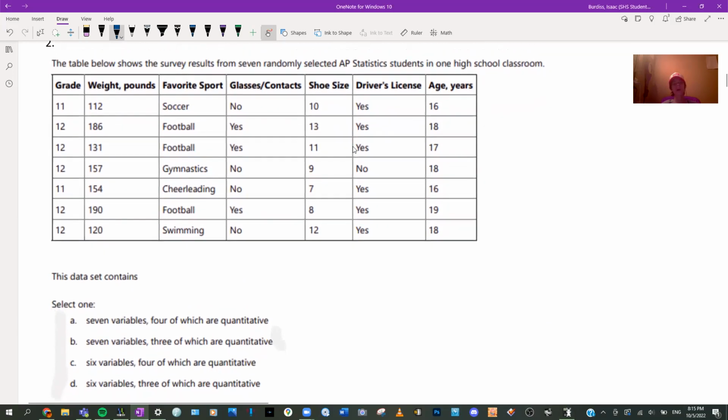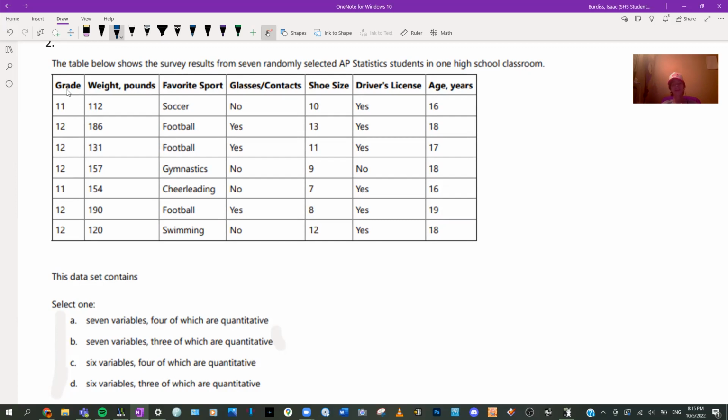The data set contains how many variables, and which are qualitative or quantitative? It's always good to do a check with questions in statistics. So let's do check X. We'll check if it's qualitative. Grade. You might think it is quantitative just because it's a number. No, it's not. A measurement is the only thing that is quantitative. So that's why it's not.